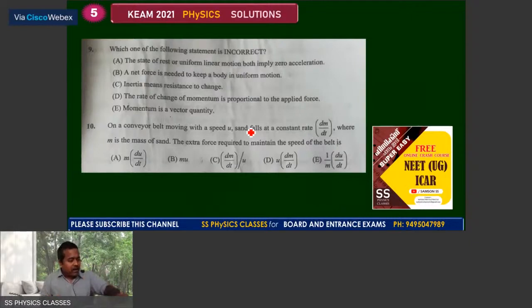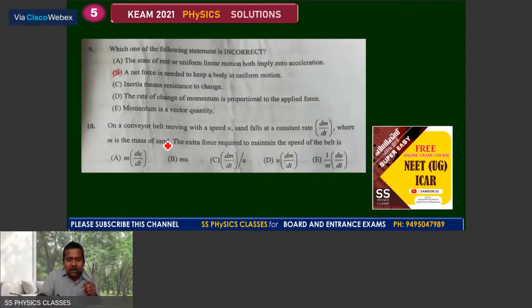I can read it, but it will take more time to complete. So the better option is just we can go with each and every answer. After that, I will discuss. So that is the better one. For the ninth one, you get the answer: a net force is needed to keep a body in uniform motion. Force must be zero there. So B is the answer.